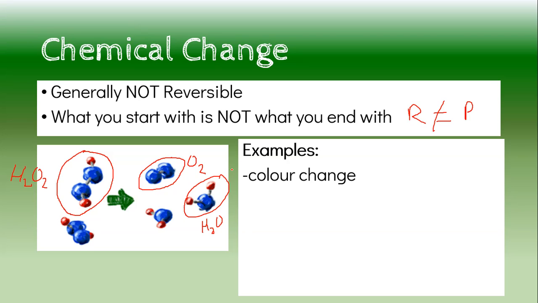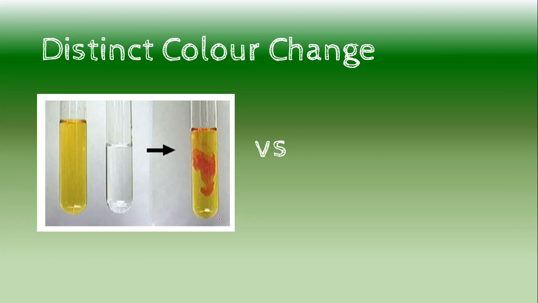Now, an example is a color change. Color change means it needs to be a distinct color change. So here I start with a yellow liquid and a clear liquid.